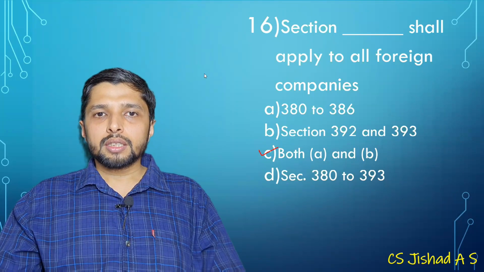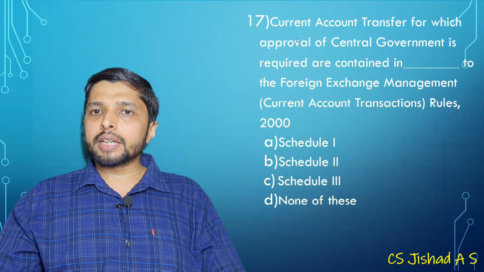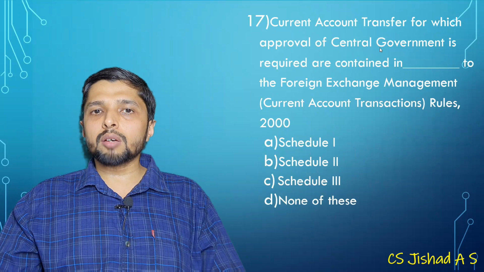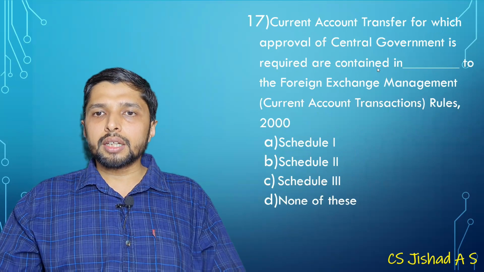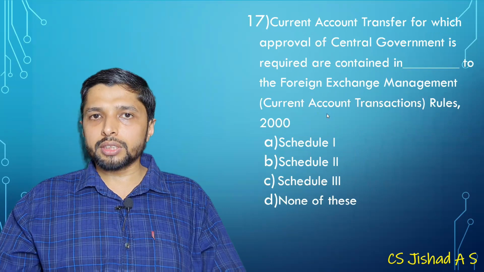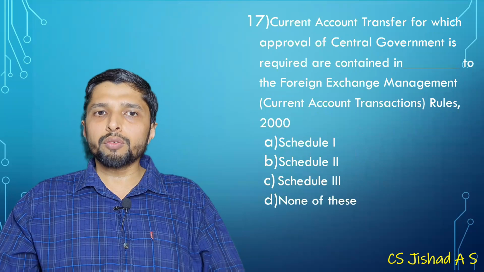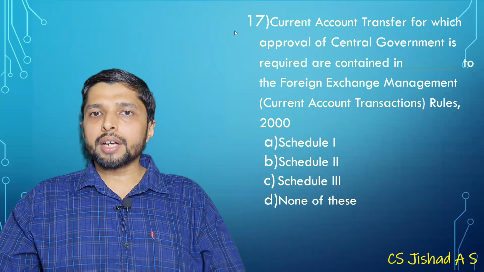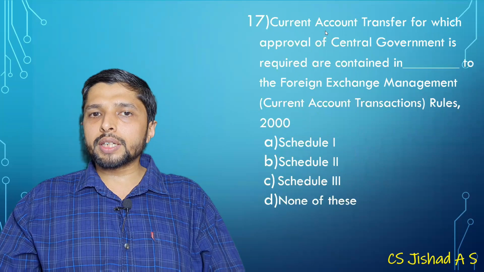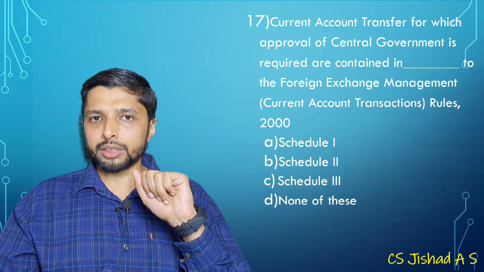Yes. Then current account transfer for which approval of central government is required in foreign exchange management current account transaction rules. See, current account transfer for which approval of central government is required are contained in, see, we have learned 3 provisions, right?